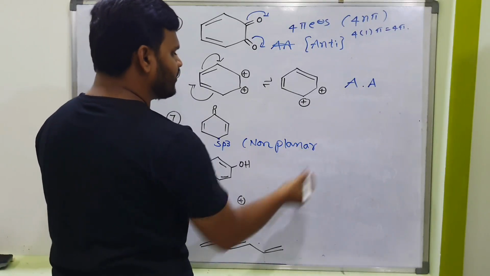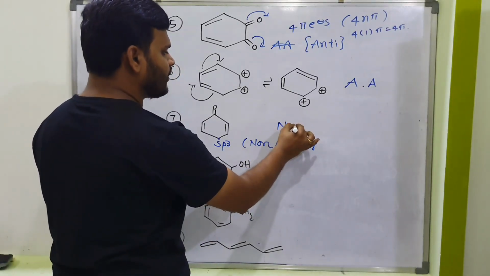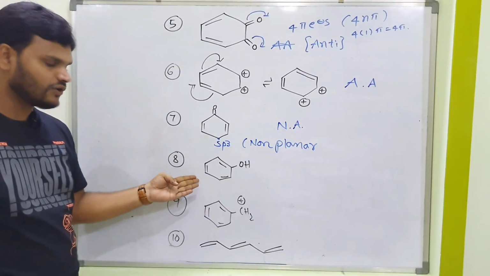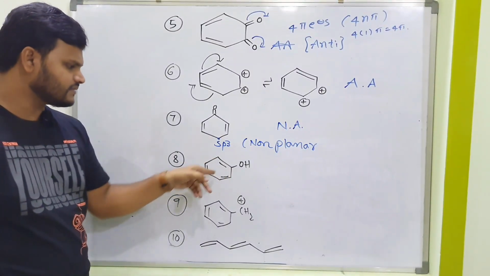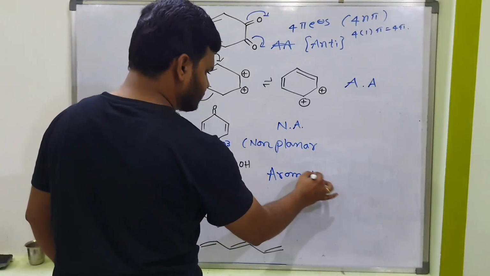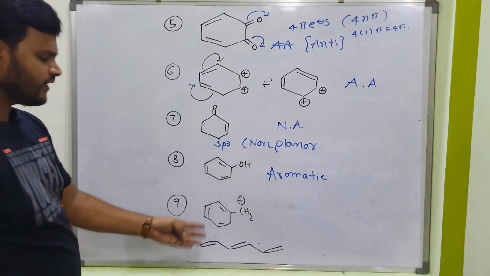sp3 carbon means non-planar. Non-planar means this is non-aromatic. This is phenol. Is phenol aromatic or not? Yes, aromatic. Why? Because this is a benzene ring, any benzene compound is aromatic, no doubt at all. 6 pi electrons only.